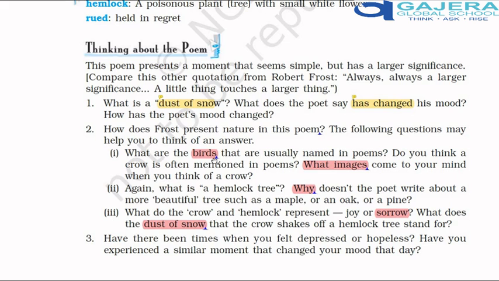Actually, these are some points that you will need to discuss the question. You can talk about the birds. You can talk about the symbols the poet has used. What are the birds that are usually named in poems? These are normal birds that we see in poems. The cuckoo and the nightingale.